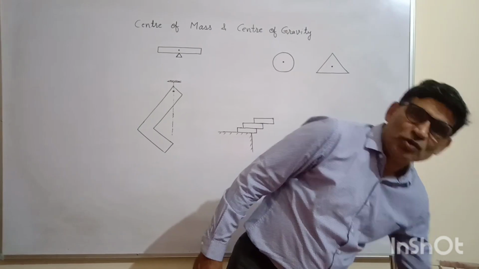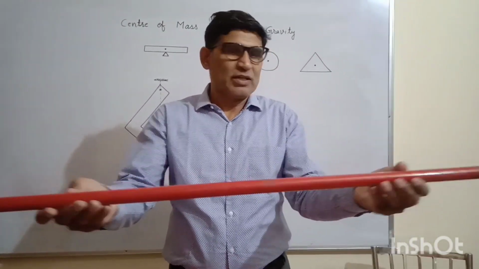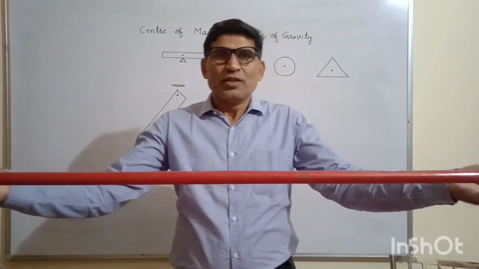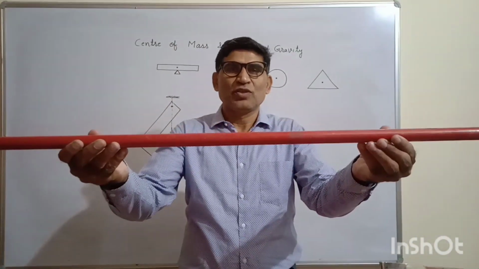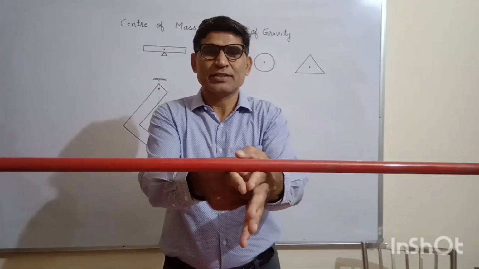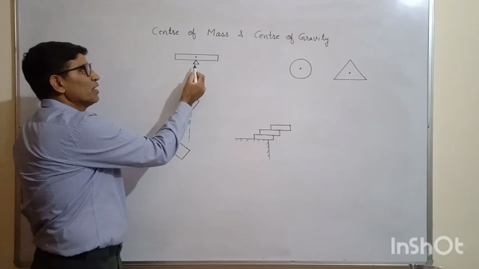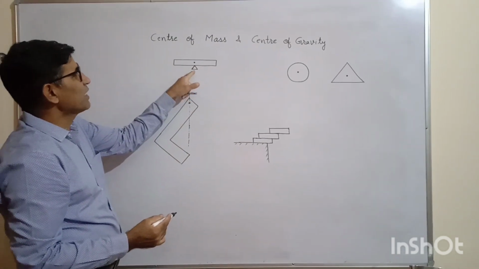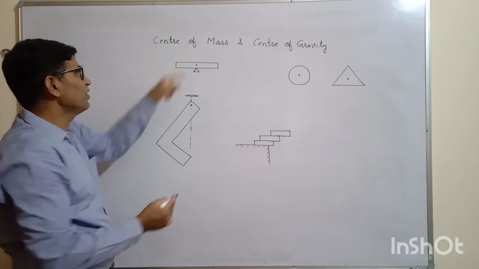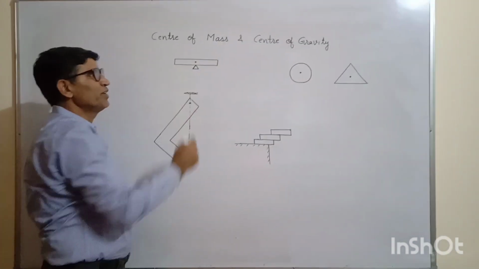Suppose I have a rod. This is a rod, uniform and regular in shape. So there may be the center of mass of the rod, that is the geometrical center of this. You can find it out very easily like this. This is the center of mass of the rod. If I apply a force at this point in the upward direction, it will cancel all the force of gravity. So the center of mass and center of gravity will coincide.